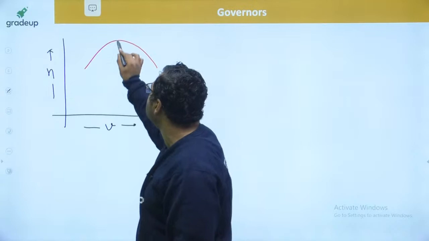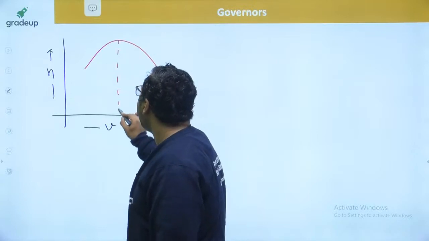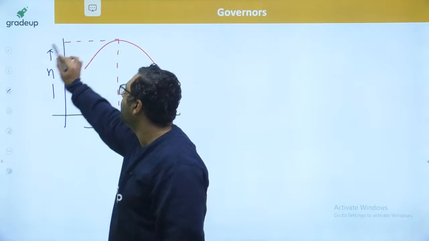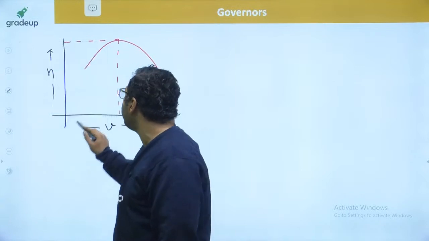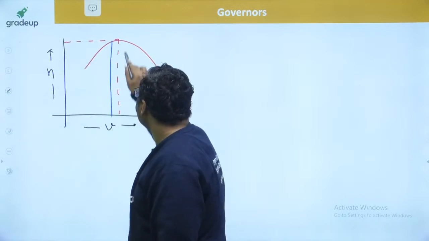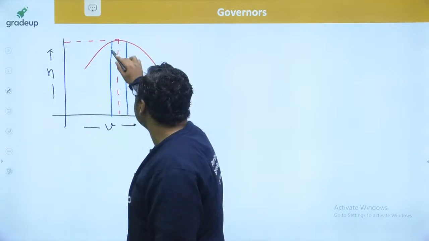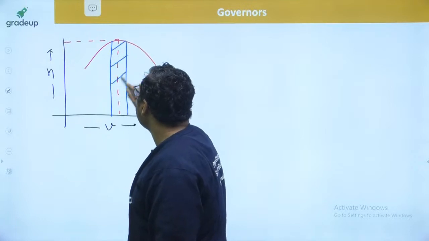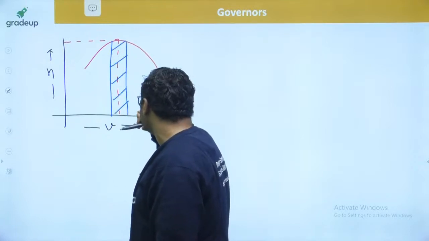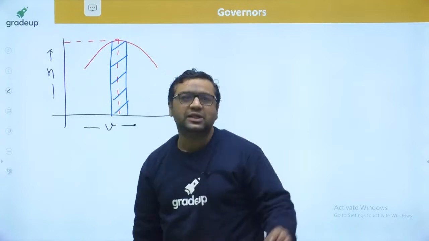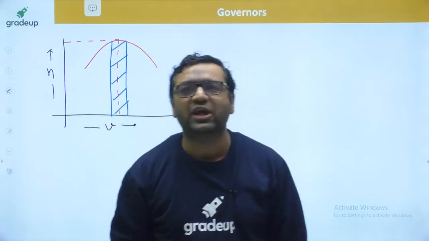It means efficiency was found to be maximum at some speed. If you want to operate at the optimum efficiency, this was said to be the optimum range, and in this range efficiency was found to be maximum. So Sir James Watt wanted to operate in this range only.